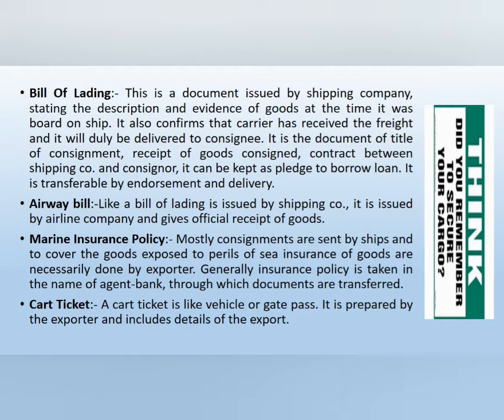In the category of documents related to shipment, the next and very important document is the bill of lading. This is a document issued by the shipping company stating the description and evidence of goods at the time they were put on board the ship. It also confirms that the carrier has received the freight and it will duly be delivered to the consignee.